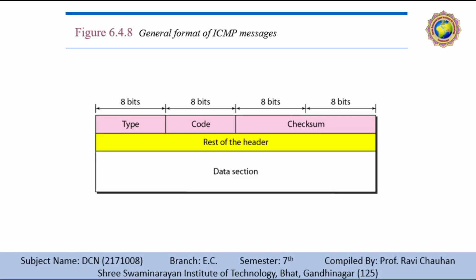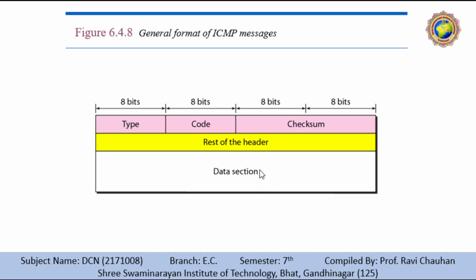Message format. An ICMP message has an 8-byte header and a variable-size data section. Although the general format of the header is different for each message type, the first 4 bytes are common to all. As you can see in this figure, the first field, ICMP type, defines the type of the message. The code field specifies the reason for the particular message type. The last common field is the checksum field. The rest of the header is specific to each message type.